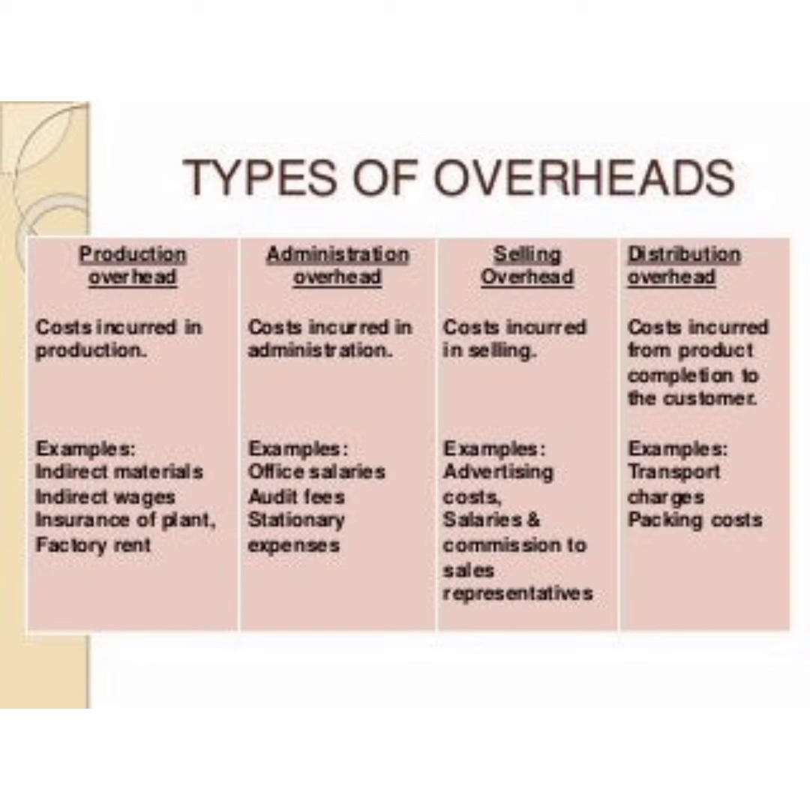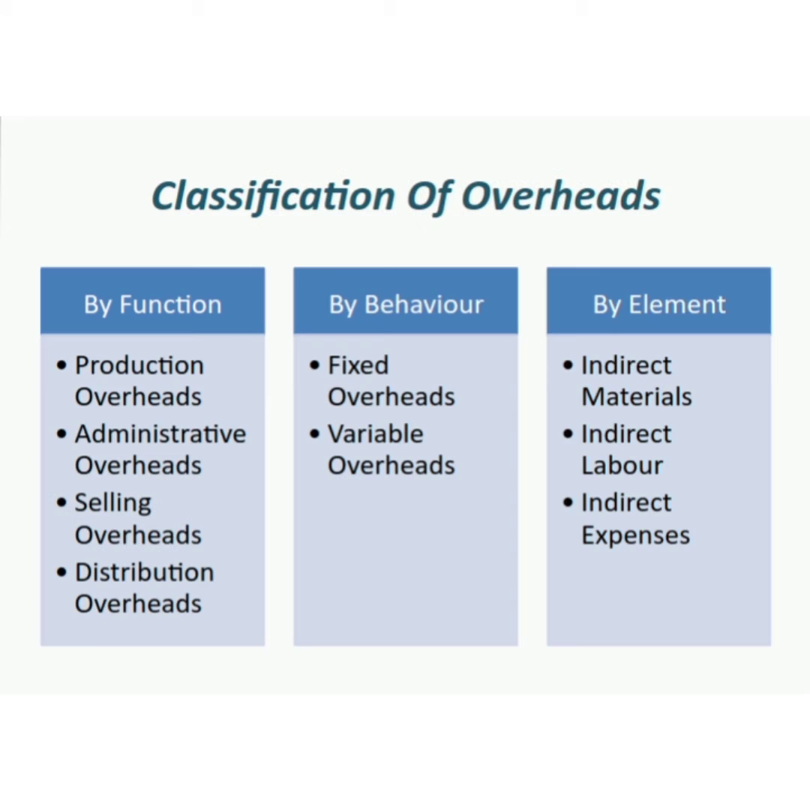Then the next one is distribution overhead. Distribution overhead is whatever indirect cost is coming for the distribution channel. For the distribution channel some middlemen or retailers or transportation will come. Whatever cost is incurred for that purpose is known as distribution overhead.